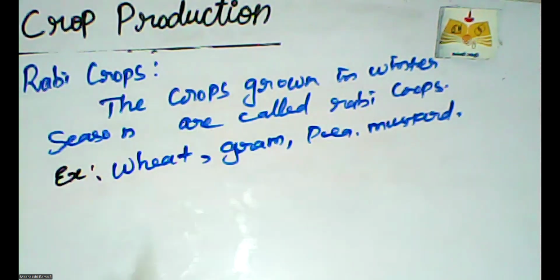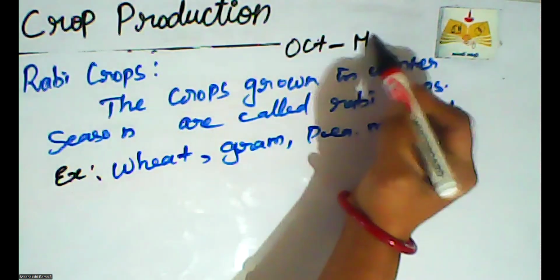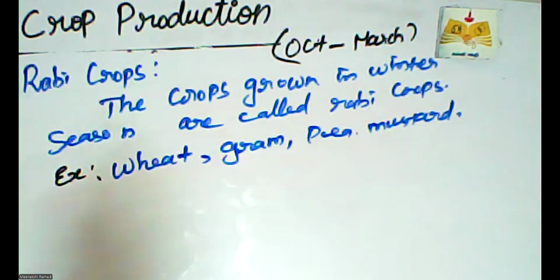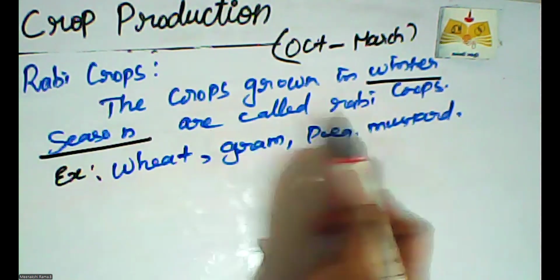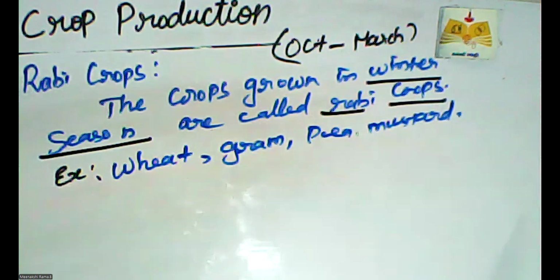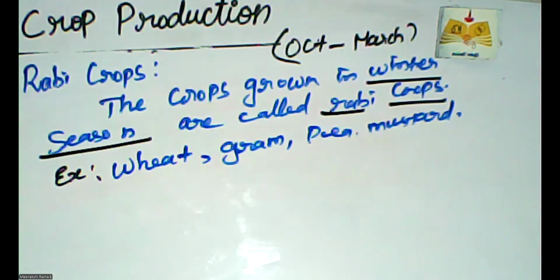The crops grown in winter season, the months of October to March. The October to March period is called winter season. The crops grown in winter season are called Rabi crops. What are the crops grown in the Rabi period? Wheat, gram, pea and mustard. So what is Rabi crops? Crops grown in winter season. Winter season means the October to March period. So crops of that period are called Rabi.